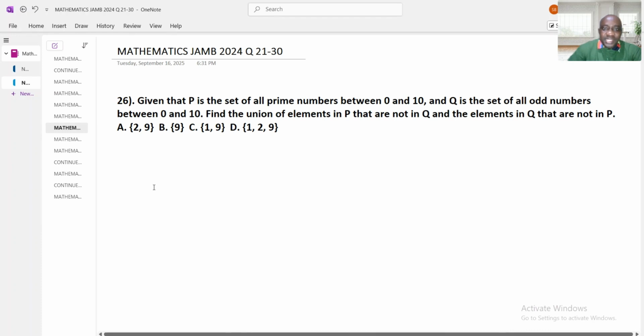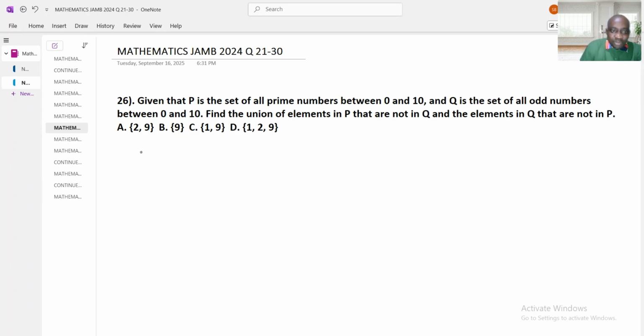Given that P is the set of all prime numbers between 0 and 10, and Q is the set of odd numbers between 0 and 10 as well, find the union of elements in P that are not in Q and the elements in Q that are not in P. Now the first thing that we are going to do is, between 0 and 10, isn't it? Now we have P as the set of prime numbers.